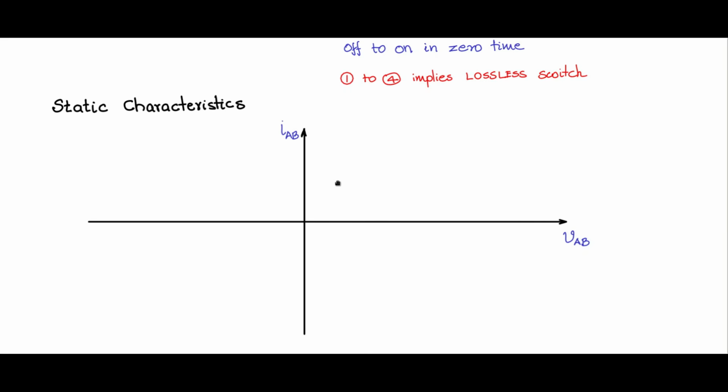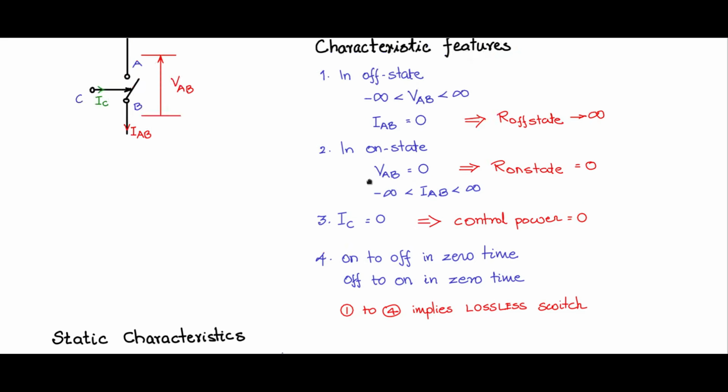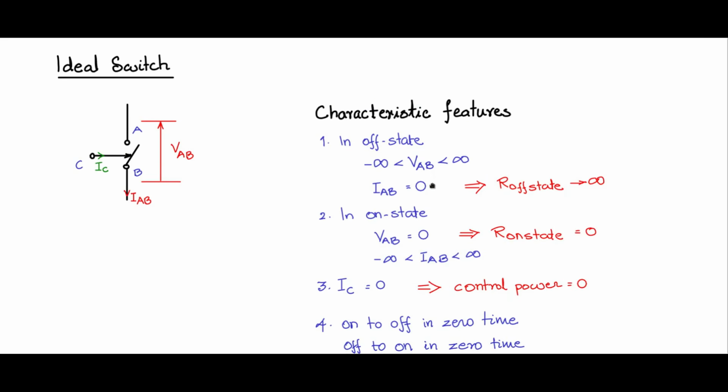Now static characteristic means that in the steady state, under different operating point conditions, what are the operating points that you will see on the IV characteristic, on the IV graph. So here in the ideal case, as a switch, we have two important characteristics to plot. One is the off state. When you take the off state, we have one strong condition, which is IAB is 0.